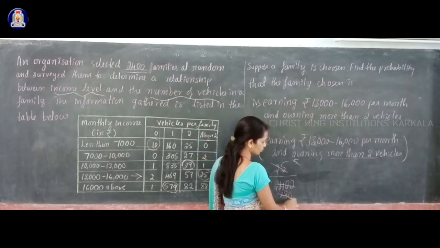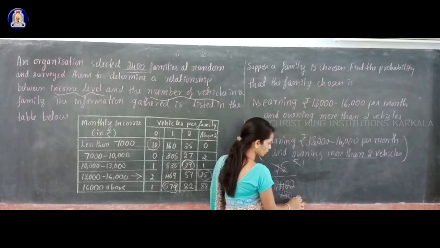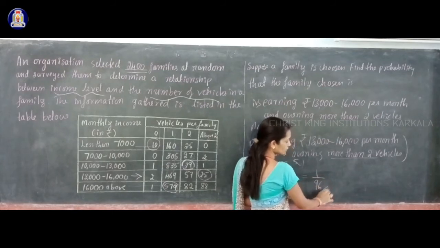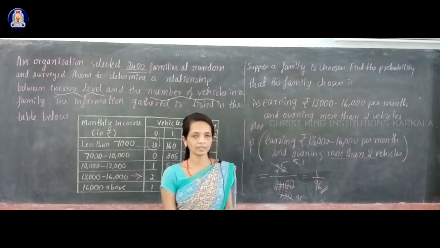Still you can simplify 5 ones 5, 9 times 45, 3 left and 5 6 times. So the simplified probability answer for this sub question is 1 by 96.